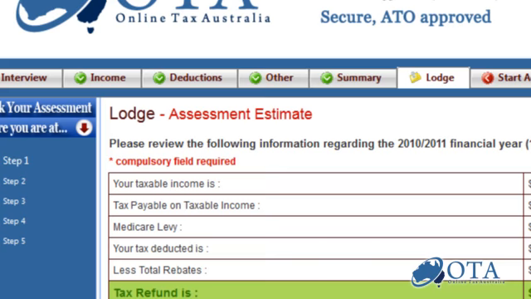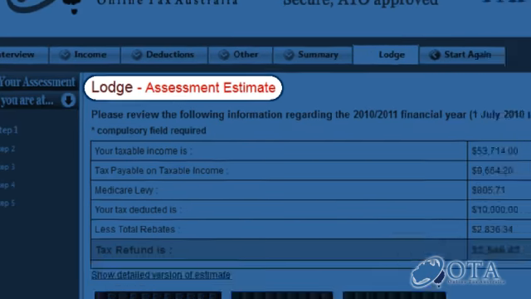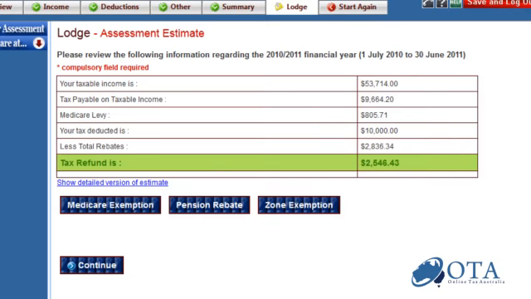Finally, the tax assessment page allows you to view the estimated tax outcome, which in most cases is a refund. Taxpayers, such as Defence Force personnel and mining employees who are eligible for zone rebates and/or Medicare exemptions, can enter their details on this page by clicking on the specific buttons.